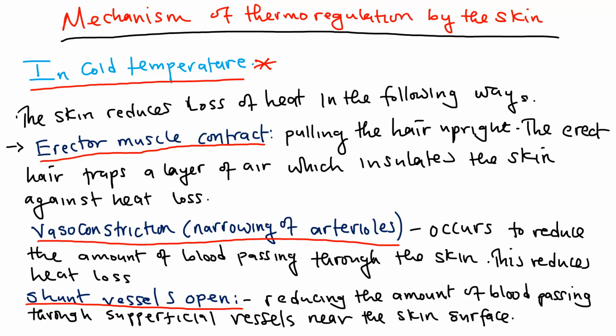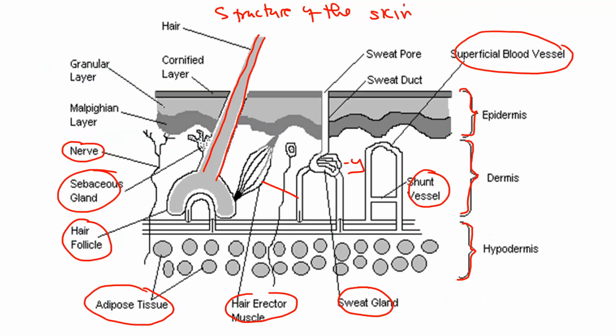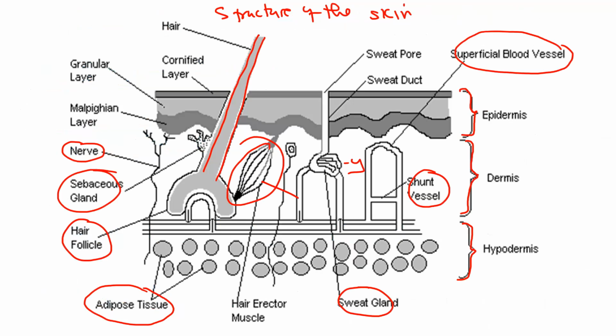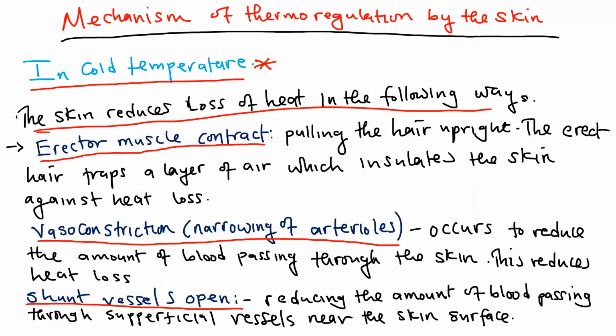Now, in the cold temperature, the skin reduces heat loss in the following ways. So how does it do it? We have the erector muscle here. What happens to the erector muscle during the cold temperature? The erector muscles contract. When they contract, they pull the hair and make it stand, so pulling the hair upright.